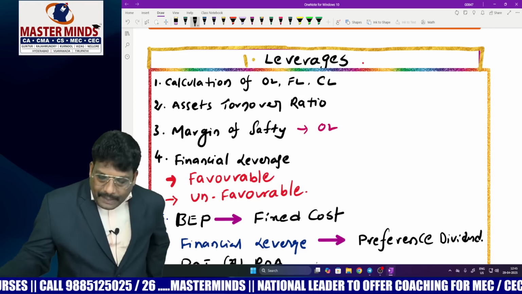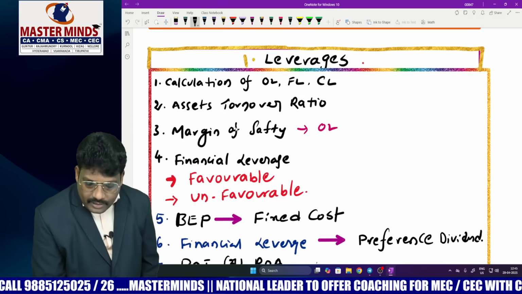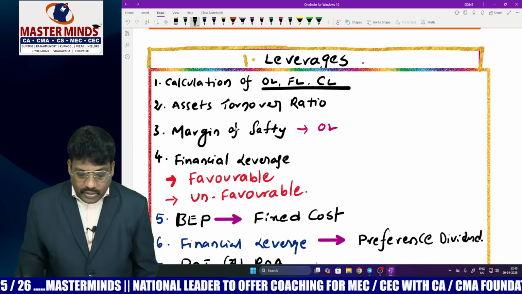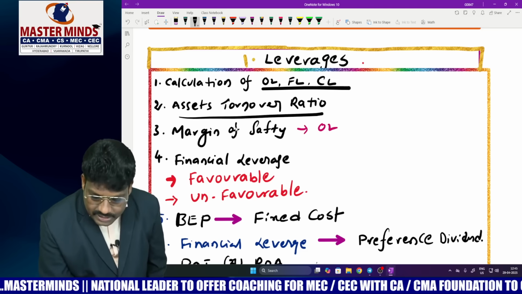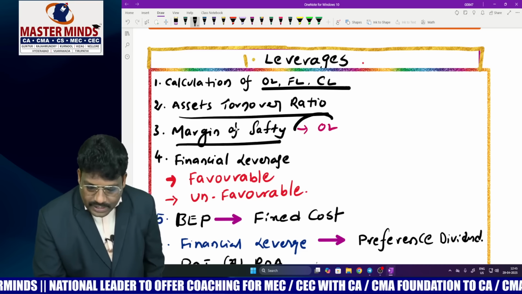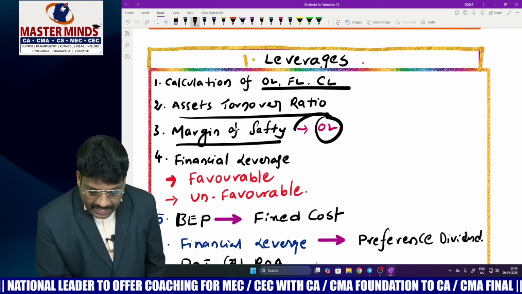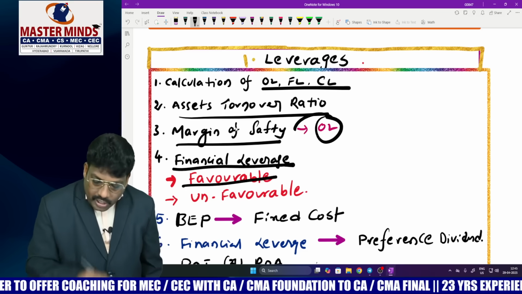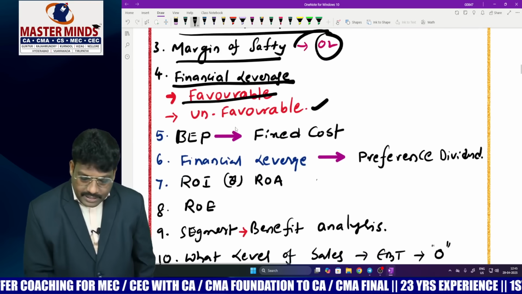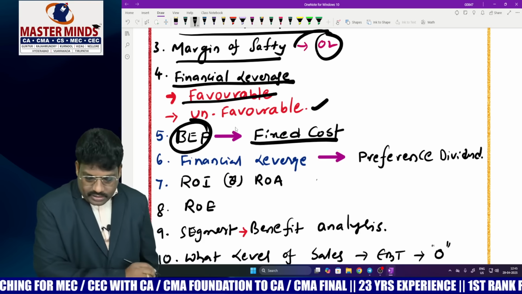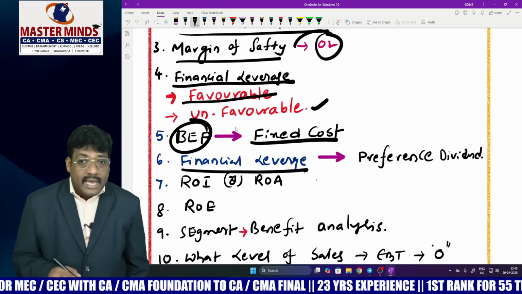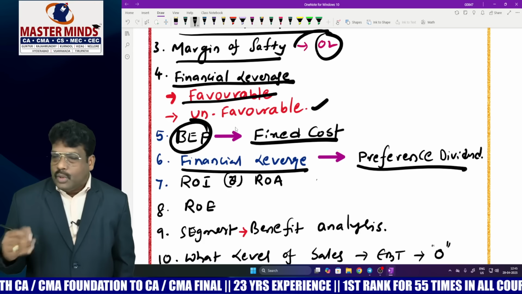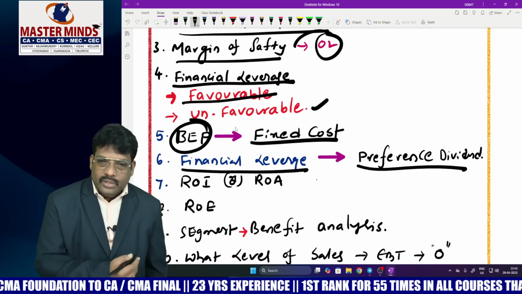In this chapter, from observing past trend questions, they will certainly ask you operating leverage, financial leverage, combined leverage. Along with this, don't forget certain key concepts: asset turnover ratio, margin of safety. From margin of safety, how do you find operating leverage? And with respect to financial leverage, they will ask you whether it is favorable or unfavorable, at what conditions. And at the same time, how do you find fixed cost from BEP points? And financial leverage, they will ask you with the preference dividend, right? When there is no preference dividend, what would be the procedure to find out the financial leverage?